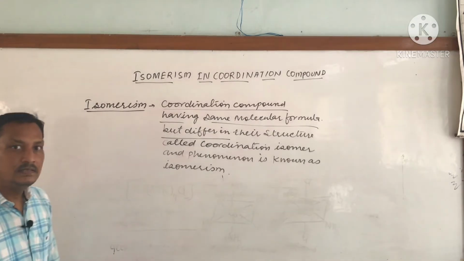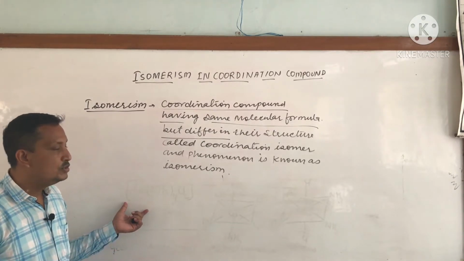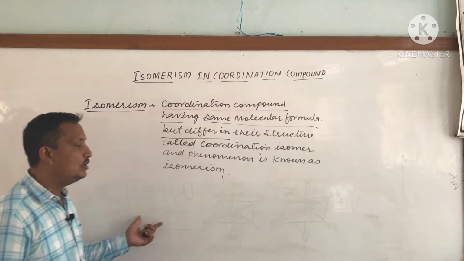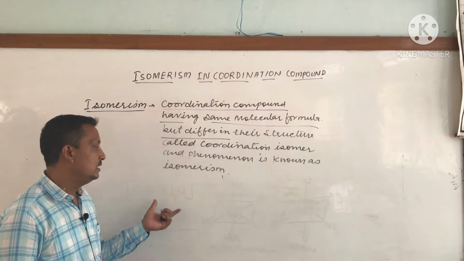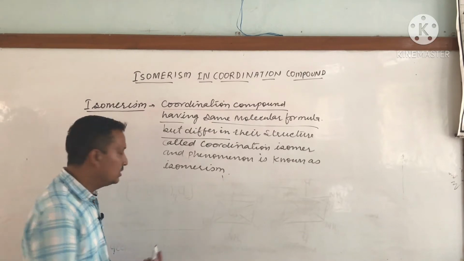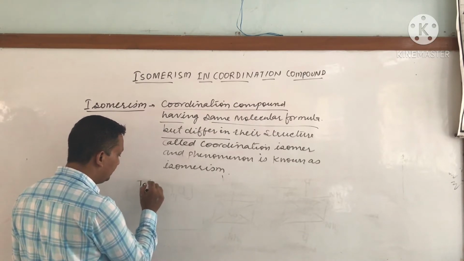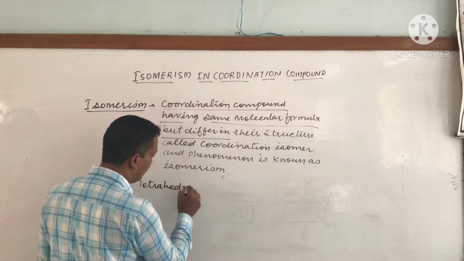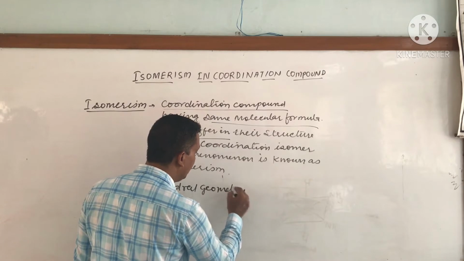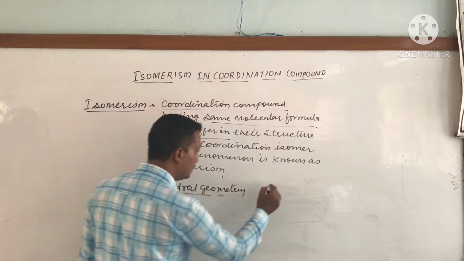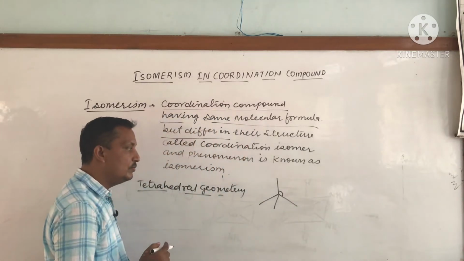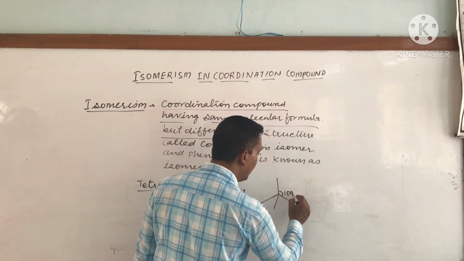Next, we are taking geometrical isomerism in different geometries, maybe tetrahedral, maybe octahedral, maybe square planar. So these are the geometries in which geometrical isomers can be possible. First of all, we are taking tetrahedral geometry. Tetrahedral geometry would be like this: 1, 2, 3, 4, and all the bonds are at the bond angle 109.28.